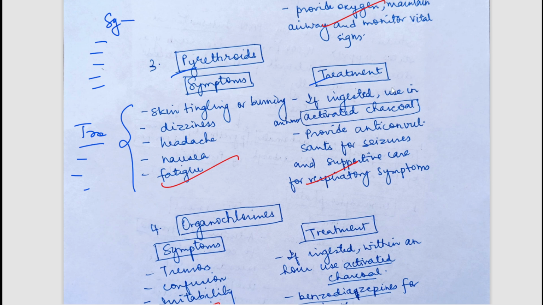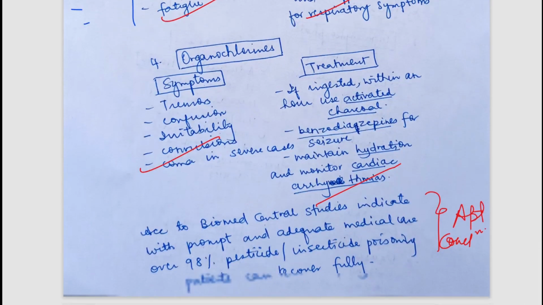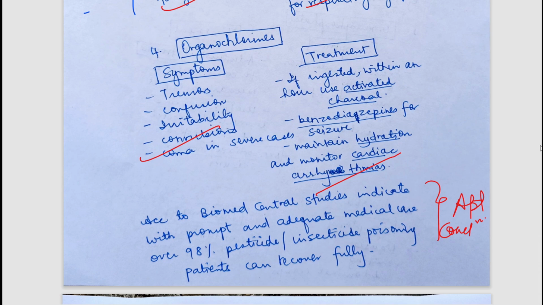Okay, here you can use activated charcoal for treatment, then organochlorides have been also mentioned. So overall fairly written answer. You can pause and read the answers, and again appropriately concluded using the data of biomed central statics, that is in 98% pesticides or insecticidal poisoning, if proper medical care is given, the patients can recover fully. So well written answer, I must say. This answer was very nicely written.